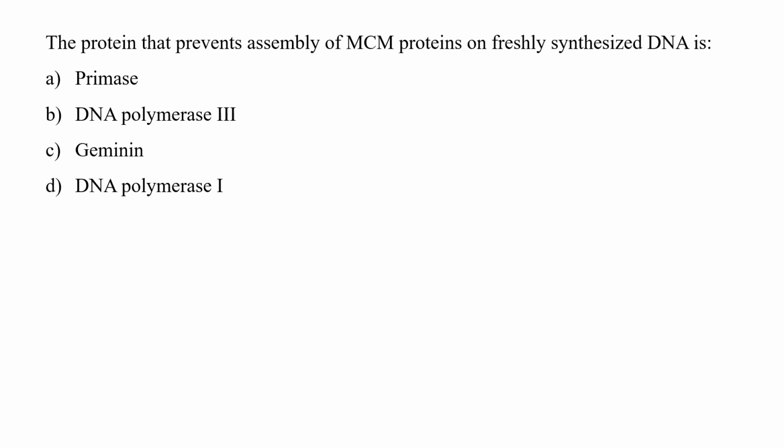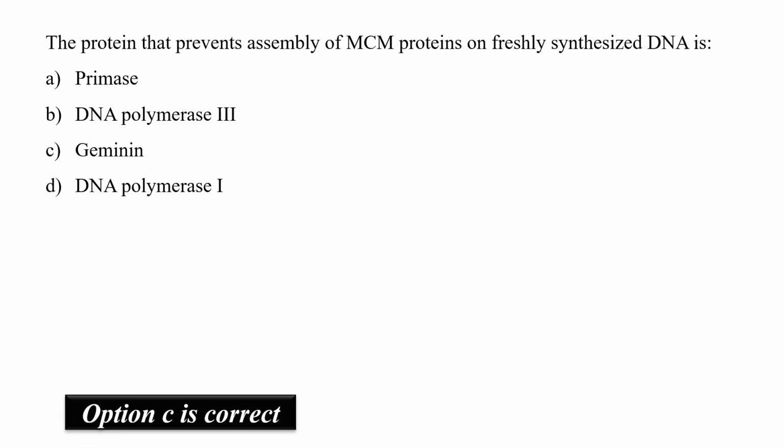So the proteins that prevent the assembly of these MCM proteins are geminin proteins. These geminin proteins prevent the formation of new pre-replicative complex during the S phase and mitosis, ensuring that the chromosomes are replicated only once in the cell cycle. So the correct option is C, that is geminin.